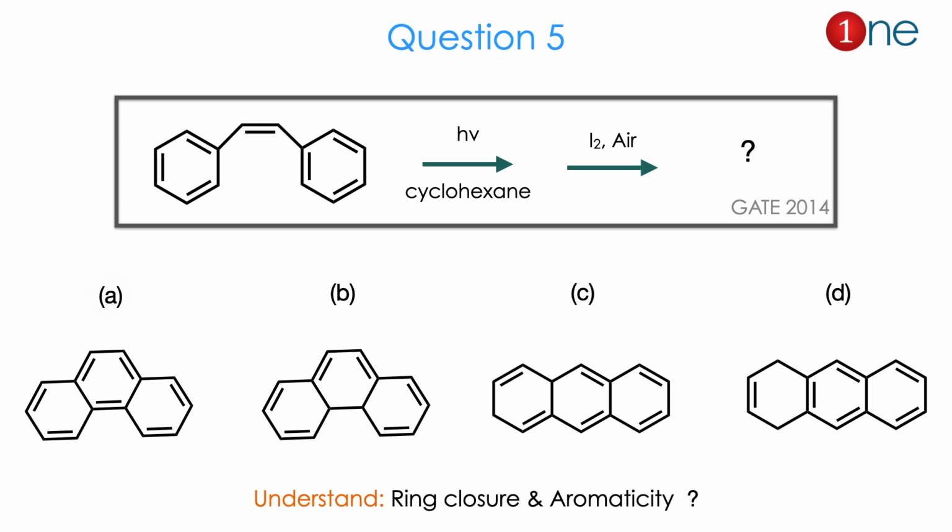If you look at the 4 products, the question is all about ring closure, because the reactant is open ring and the product is a closed one, and about the aromaticity. So you have to clearly understand that the question is really about ring closure and the nature of aromaticity. The answer is A. Let us see how.